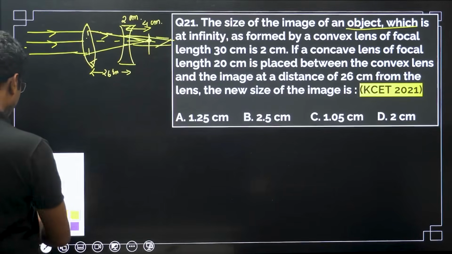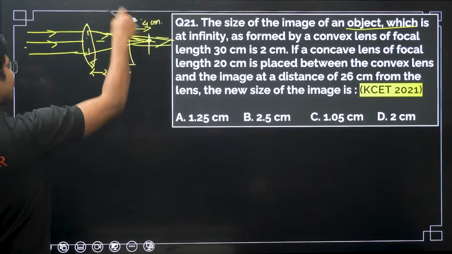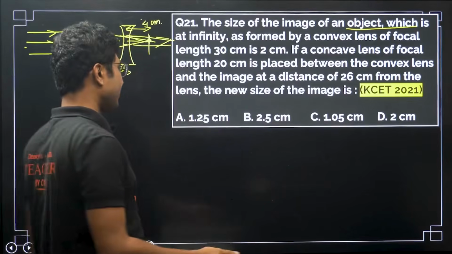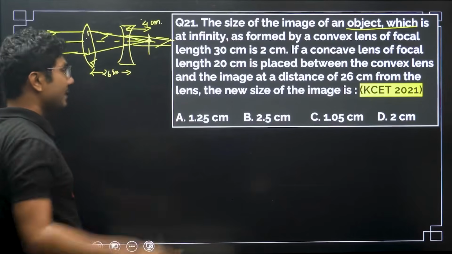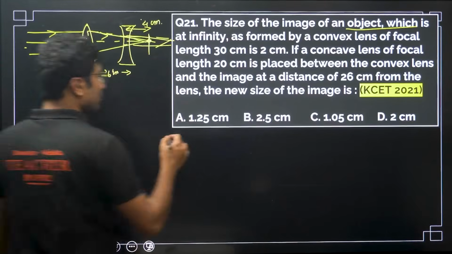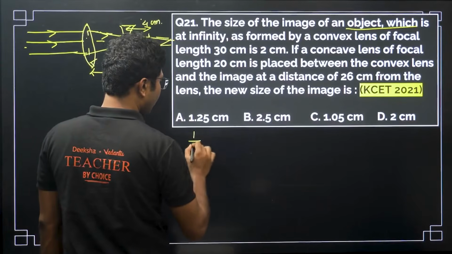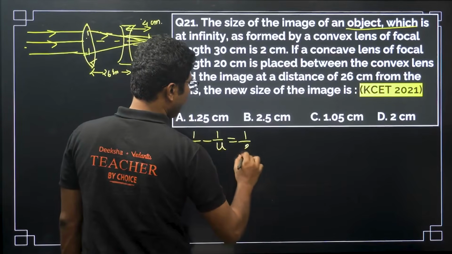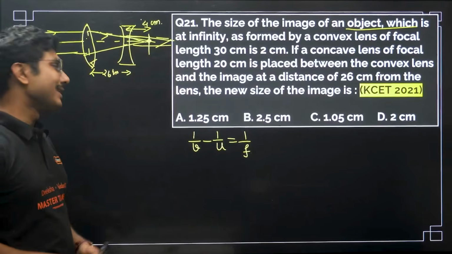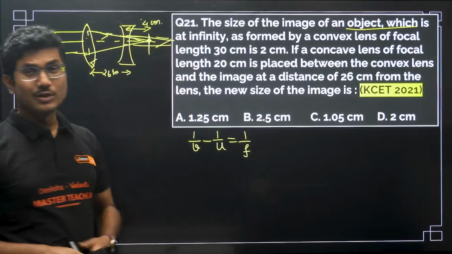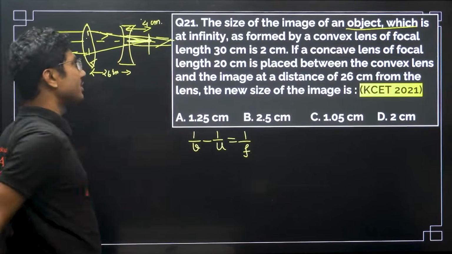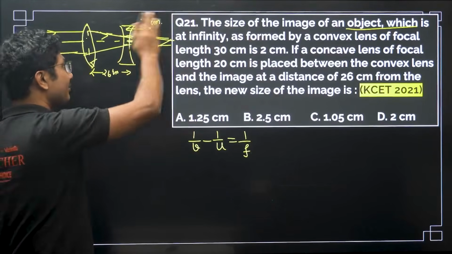Now we will use the lens equation to find the final location of the image. If we can calculate the final location of the image, we can calculate the magnification. So 1/V minus 1/U equals 1/F. Now interestingly, in this particular given case, U is positive, because U is on the right hand side of this lens.